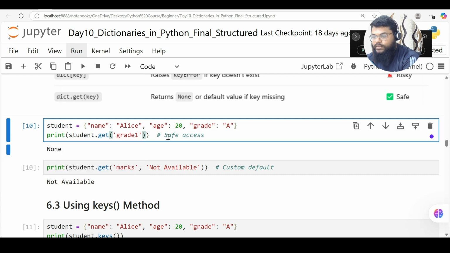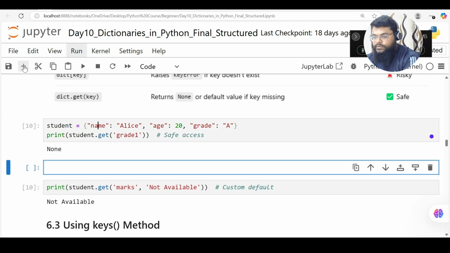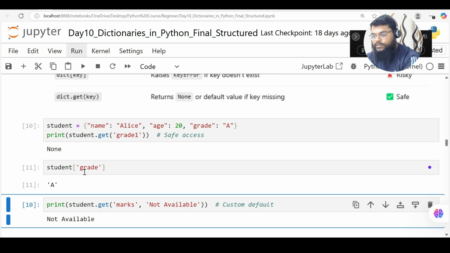But in the same way, if I say student of grade, I'm accessing with direct key access. I'm accessing its value by directly using a key.